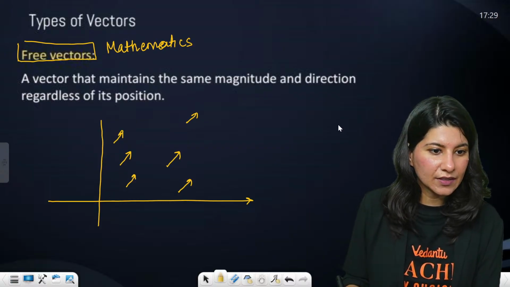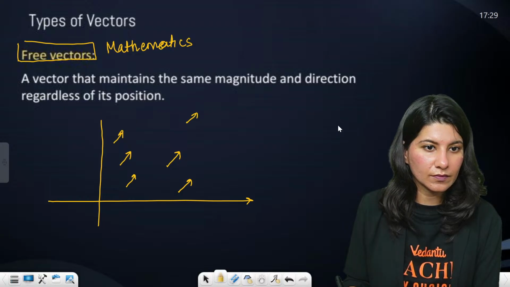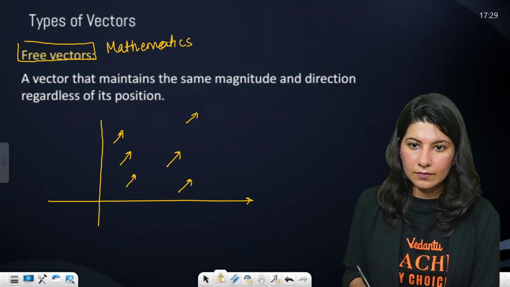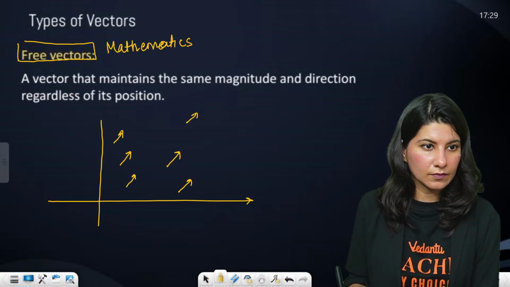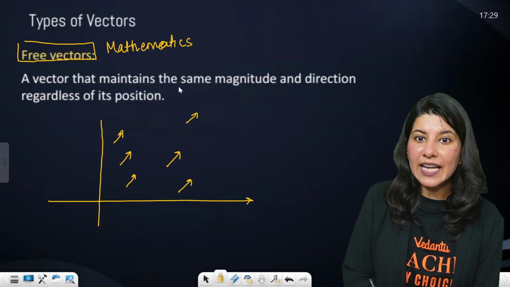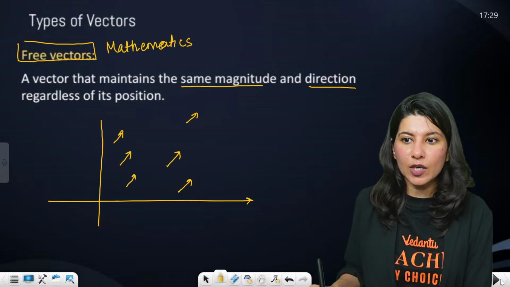Perfect. So a free vector maintains the same magnitude and direction regardless of its position. So in mathematics, we'll talk about this only.